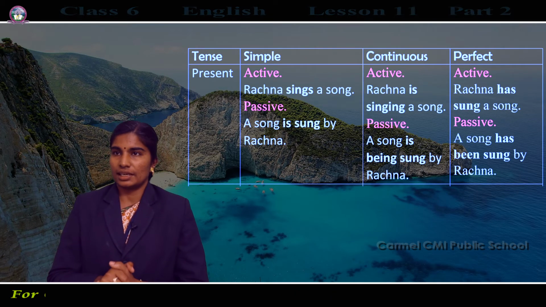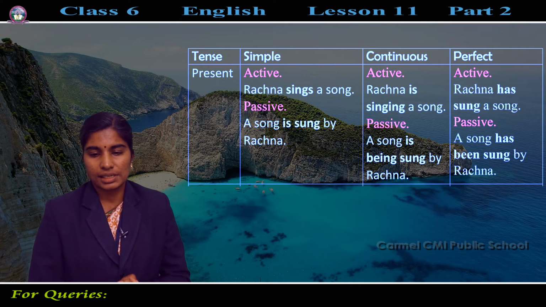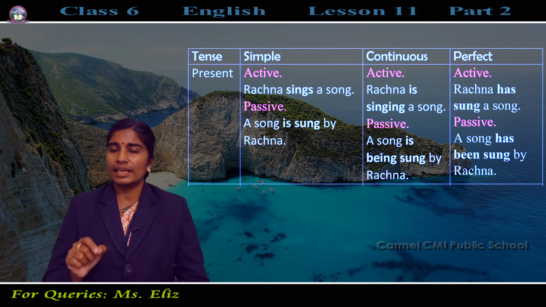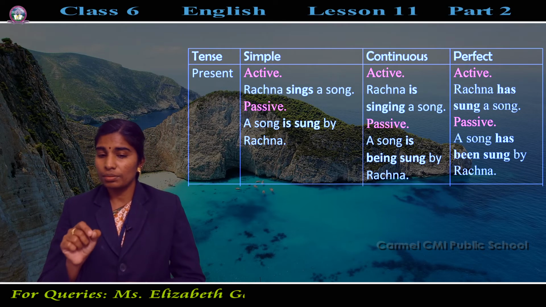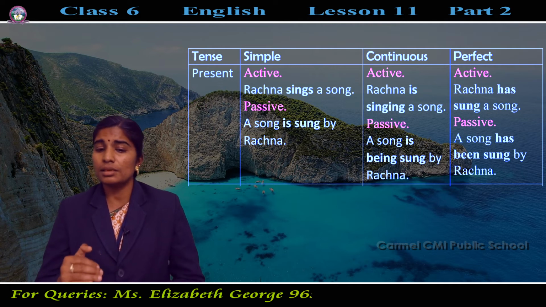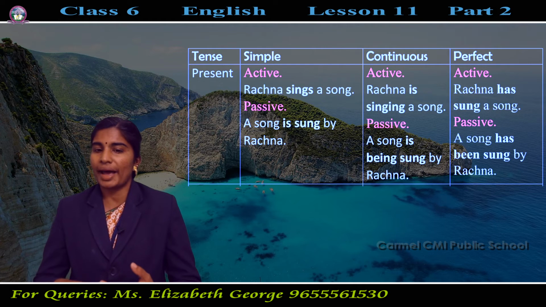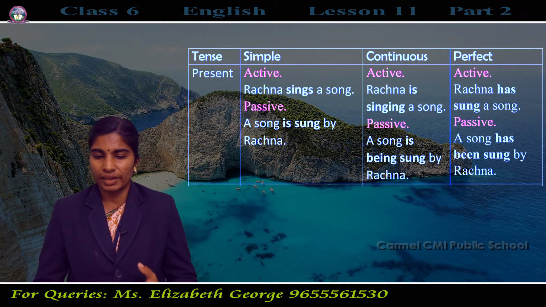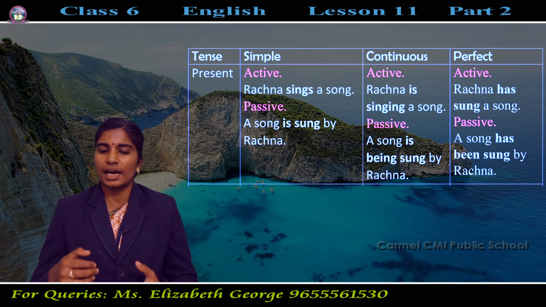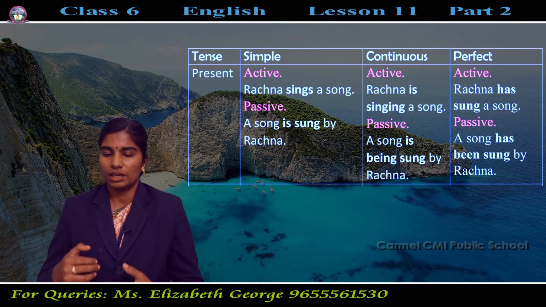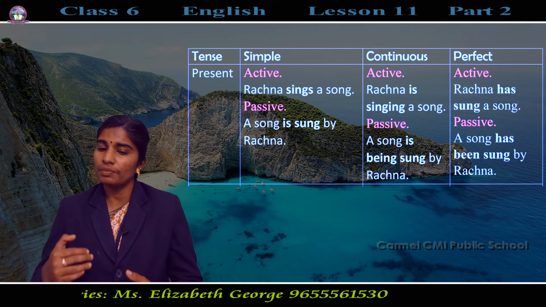Rachna sings a song. Sings is the verb here, and it is in simple present tense. I am going to change that to passive voice. The sentence is likewise, a song is sung by Rachna.